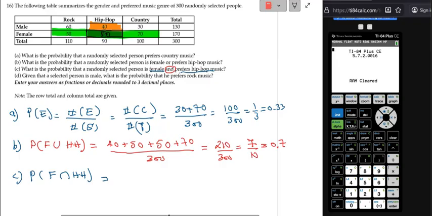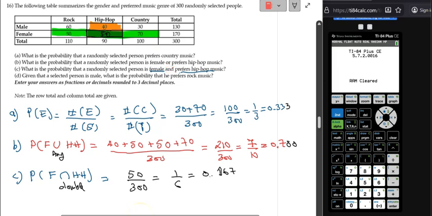So be careful about this. You are not taking all the shaded area, however the double shaded area. So that's going to be 50 over 300, and that's going to be 1 over 6, which is 0.167. I think they want 3 decimal places, so this is good. This is 0, 0 here, and this is 3 again. Okay, let's move on to the next.